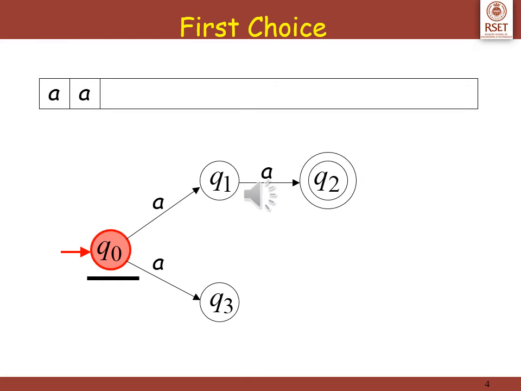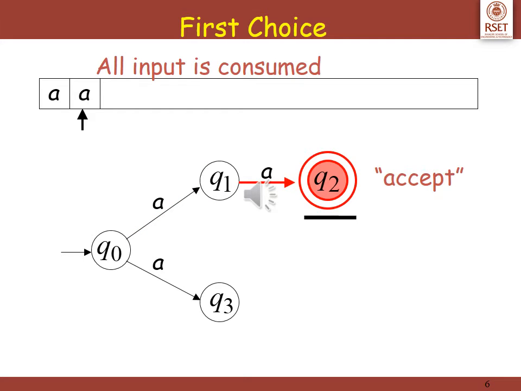Consider the example of the string aa. Let us start at q0. If it takes the first choice, q0 on encountering a goes to q1, and q1 on encountering the next a goes to q2. As the input is fully consumed and we are currently at the final state, the string is accepted.